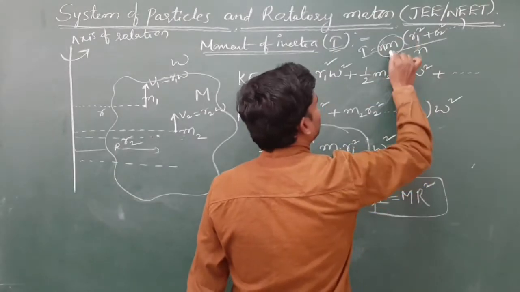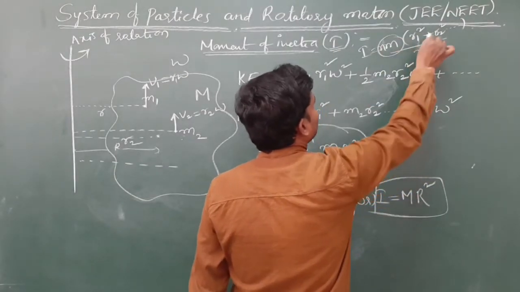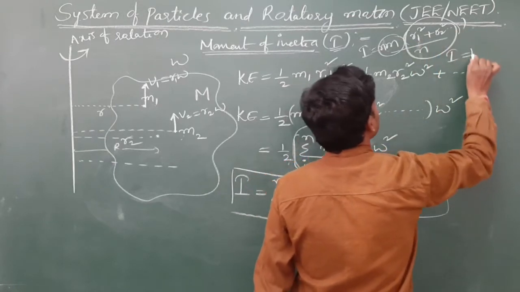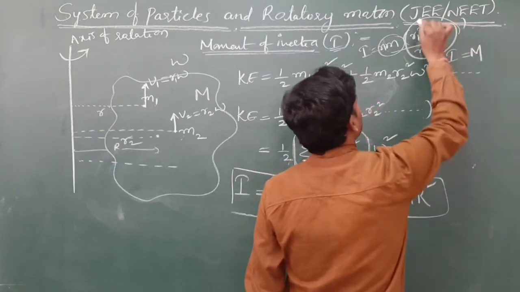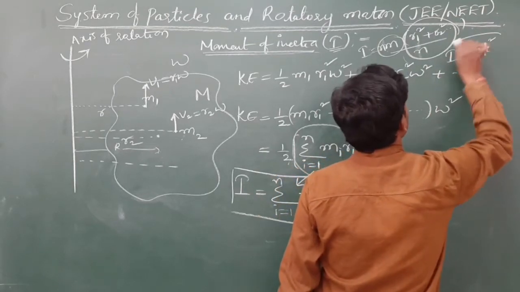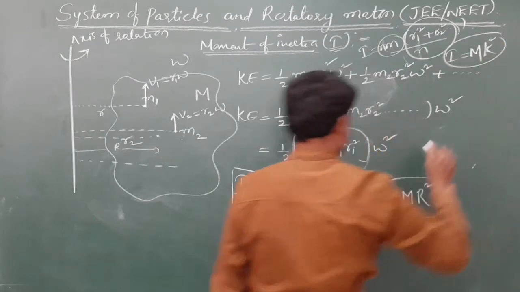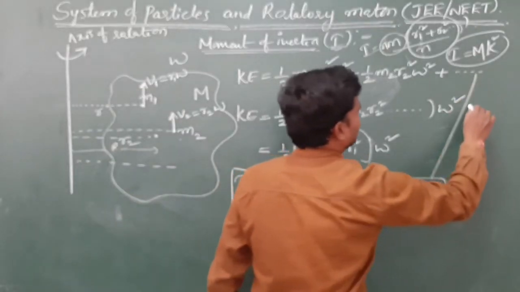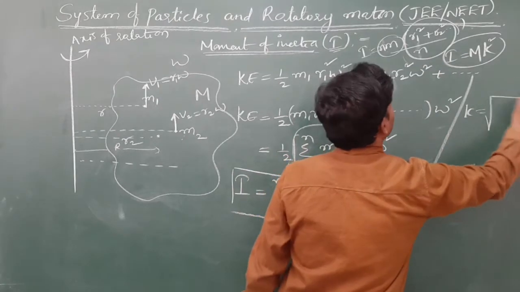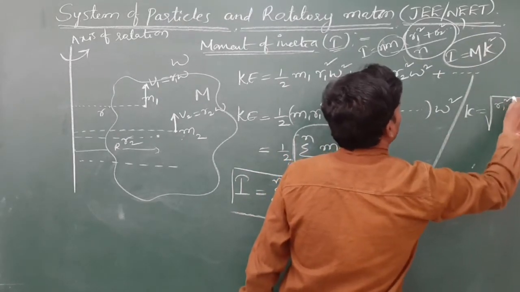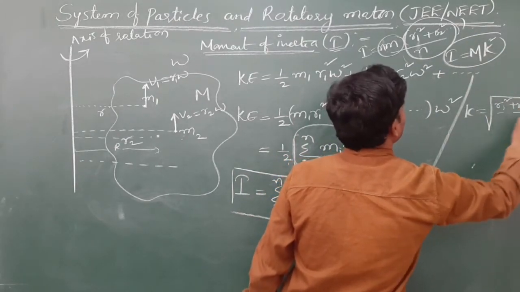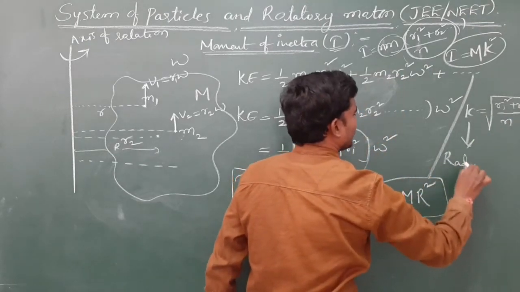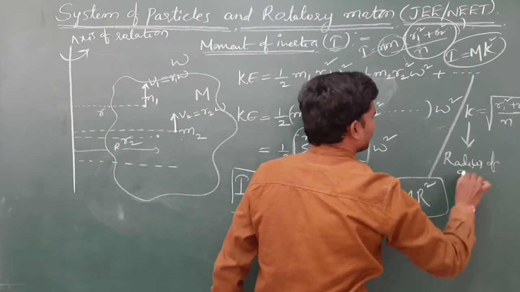So I equals total mass m times k square, where k is nothing but root of (r1 square + r2 square + so on) by n, and this k is called the radius of gyration.